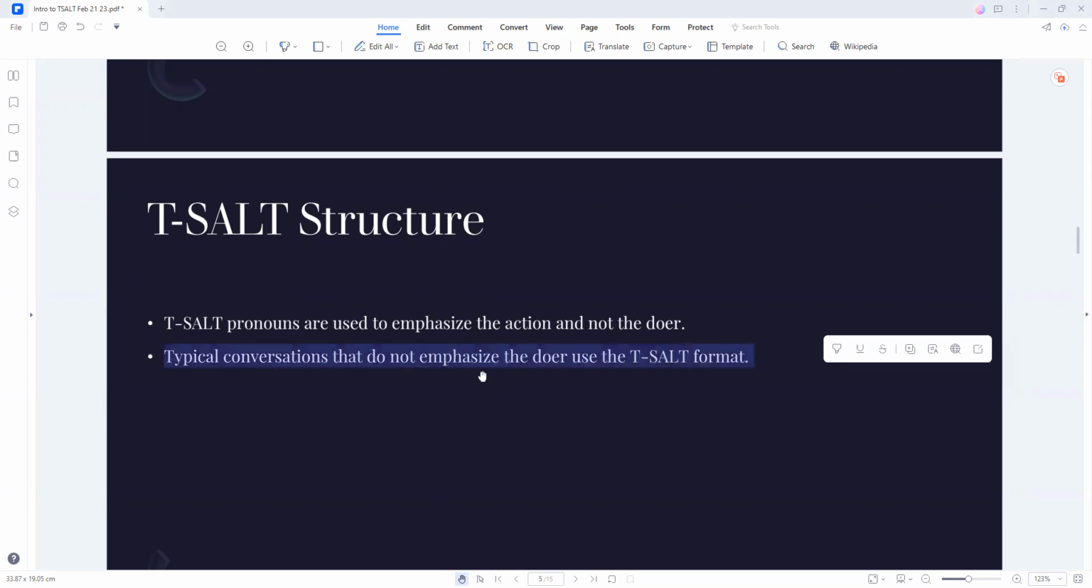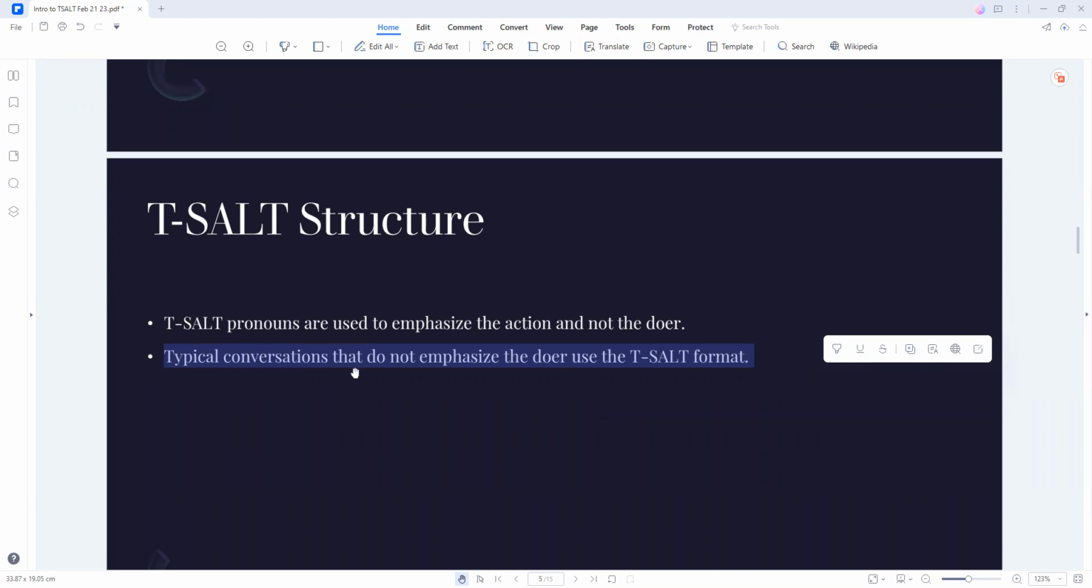Typical conversations that don't emphasize the doer use the TSALT way. So most conversations are going to be this way, the TSALT way, because you're not always stressing yourself. You're saying I went. You're like, yeah, I went to the store. You want them to know that you went. But when you want to express yourself, then that's when we go to throwing the pronoun after our action, if that makes sense.